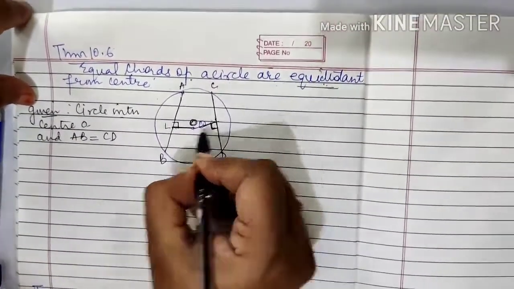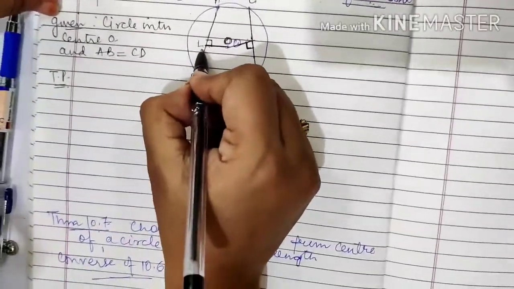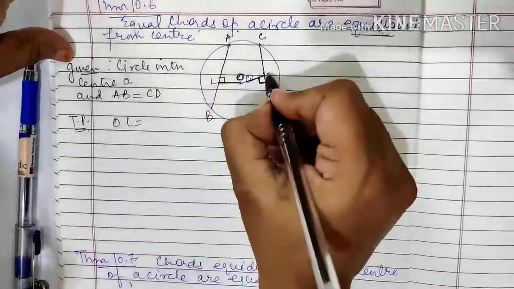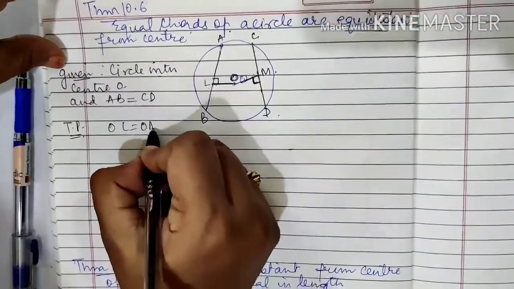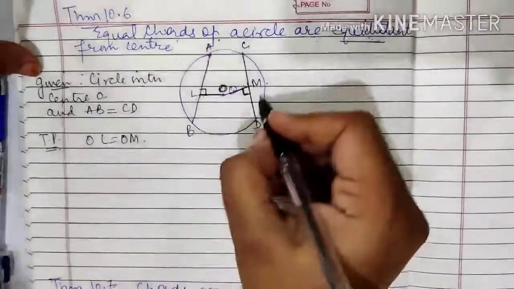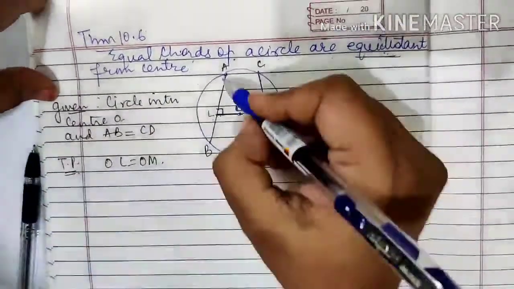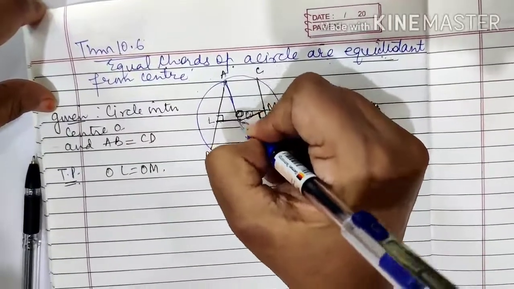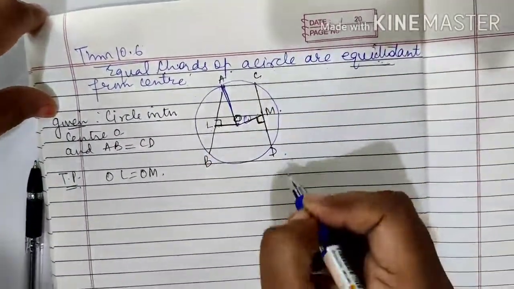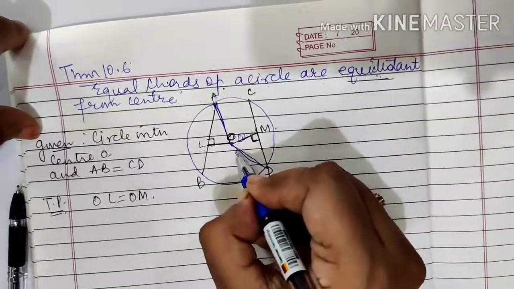So what we have to prove? To prove OL is equal to, let us say, OM. OL is equal to OM. Again, I have to convert it into the triangle. So what will I do? What I will do in this question, I will join OA and I will join OD. Please check it out.